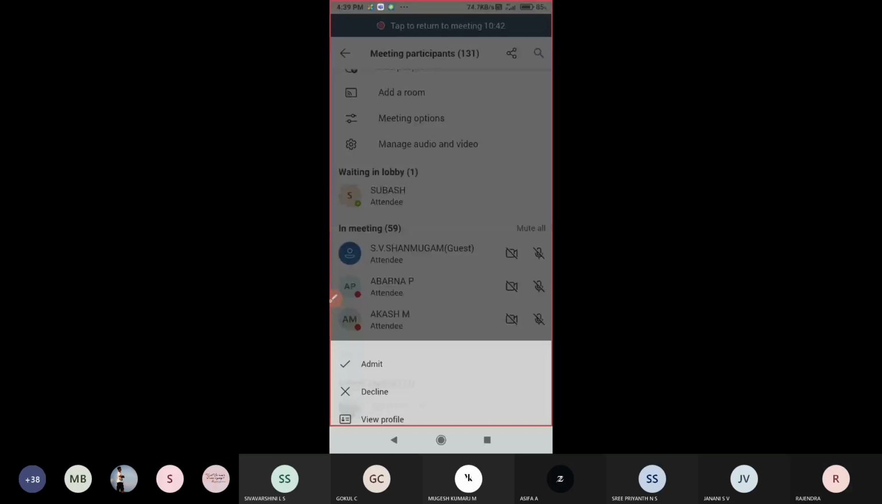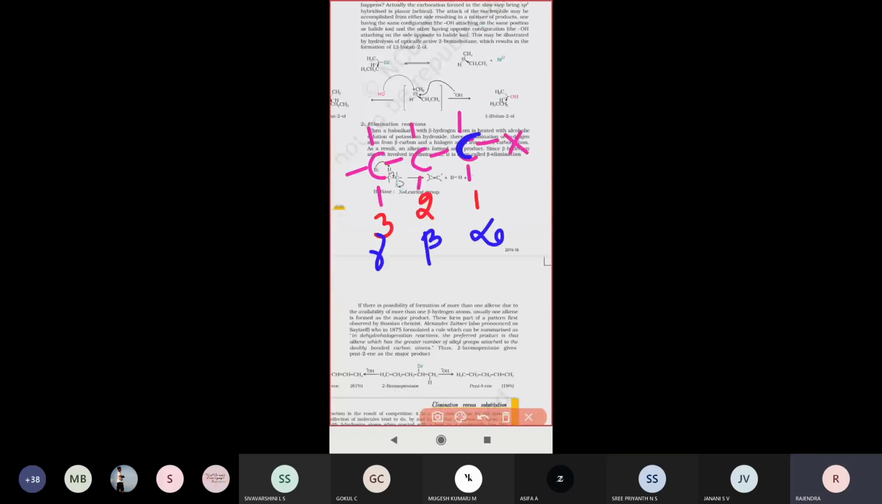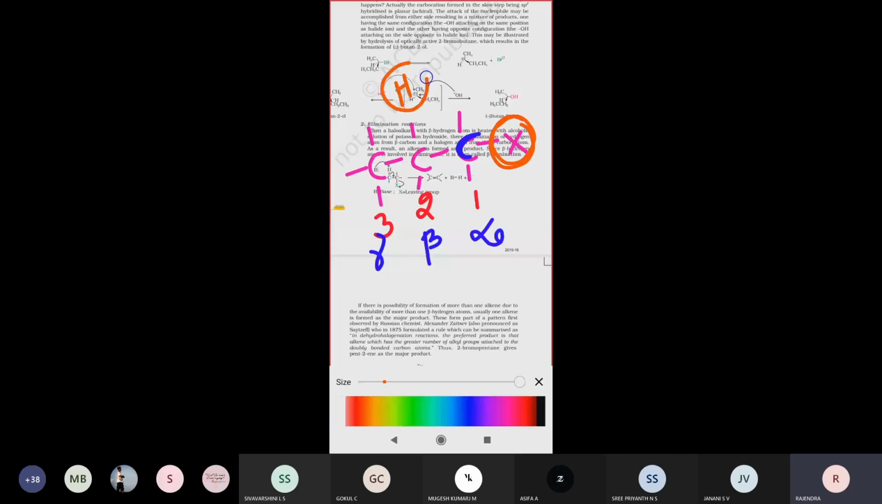Let us see these equations. How does the elimination reaction take place? At the alpha position one halogen is eliminated, and at the beta position one hydrogen atom leaves. So two elements leave, alpha position one halogen and beta position one hydrogen atom, and they form an alkene. This one we call an alkane.